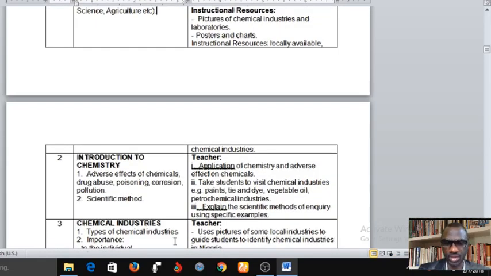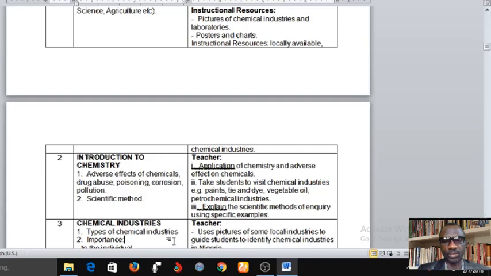Here in week 2, you will study adverse effect of chemicals, drugs, and drug abuse, poisoning, corrosion, and pollution. And then you will also be introduced to scientific method. This is very important, scientific method. Then let's see what the teacher will do. Application of chemistry and adverse effect of chemicals. This is what the teacher will talk about.